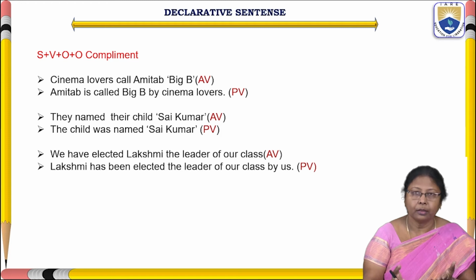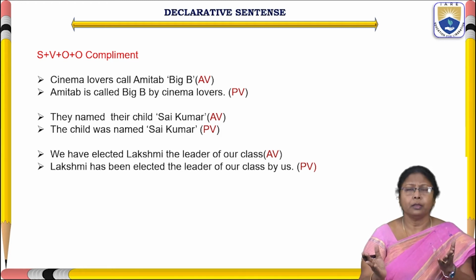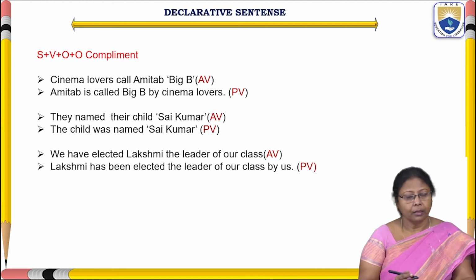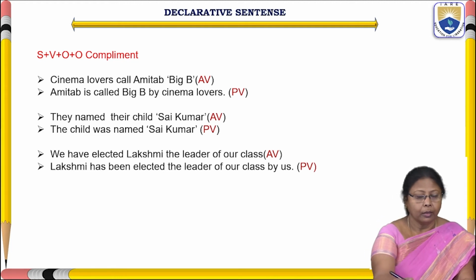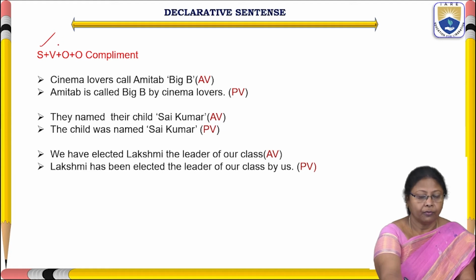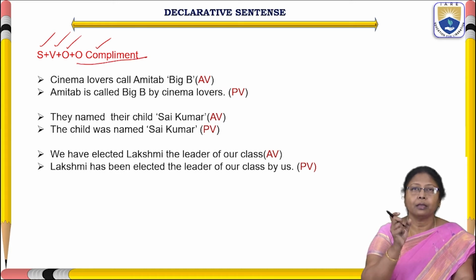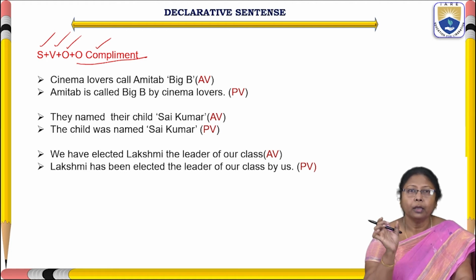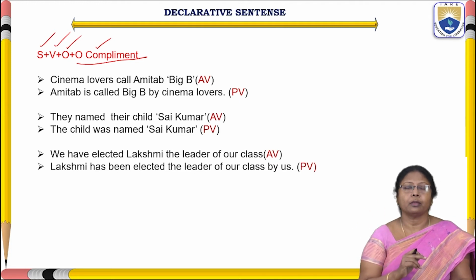When we get such sentences, we are in a dilemma about how to convert them. Let us take the first example. Usually the structure goes: subject, verb, object, and object complement. When the sentence is followed by an object complement, how do we change the sentence into passive voice?